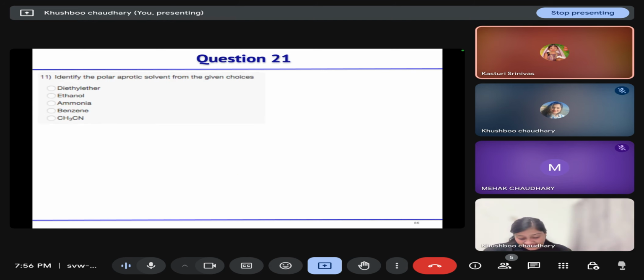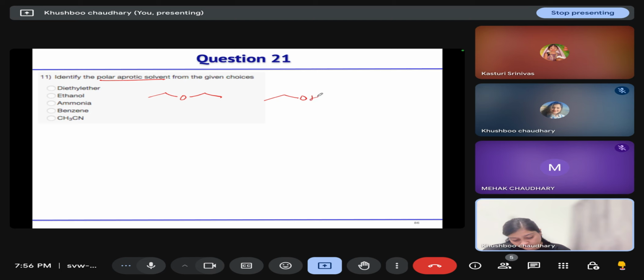Then next is, identify the polar aprotic solvent. We have diethyl ether, ethanol, then ammonia, benzene, and acetonitrile. Now let us decide which one is non-polar.